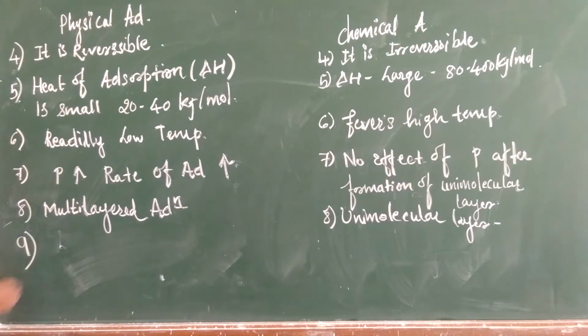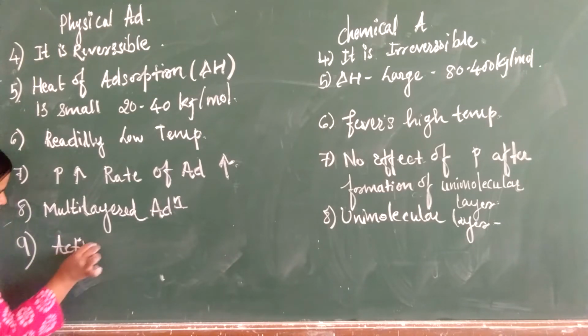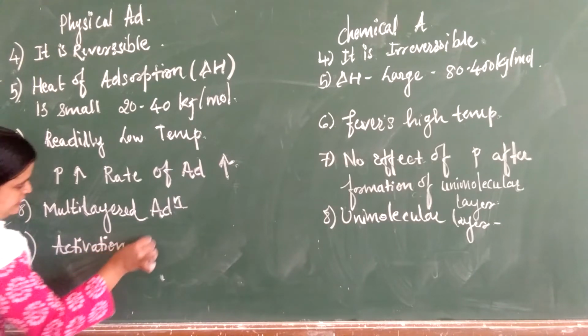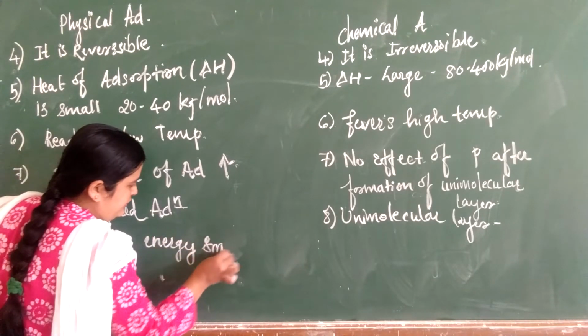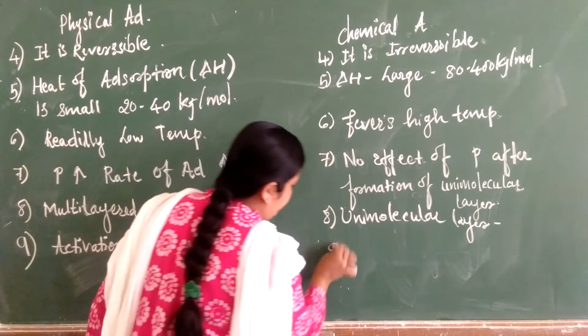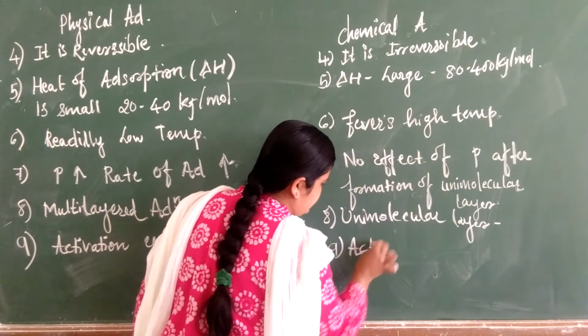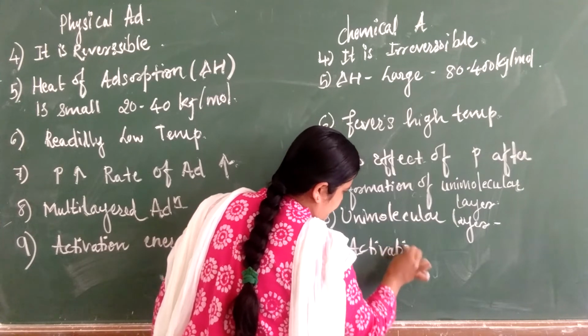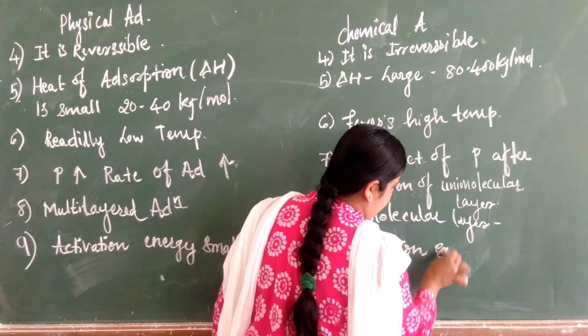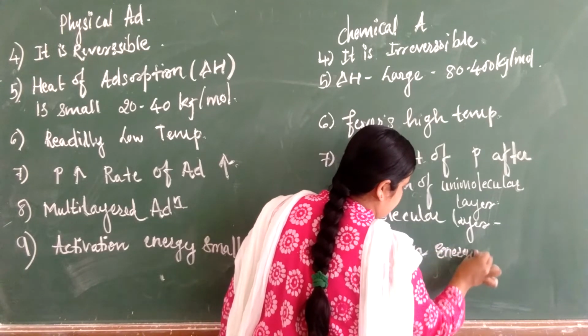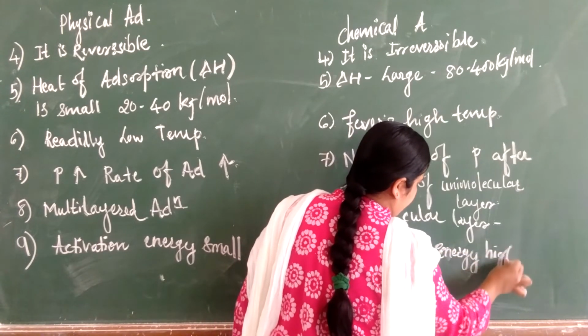Next, the ninth point is that activation energy is very small in physical adsorption. Here, in chemical adsorption, activation energy is high.